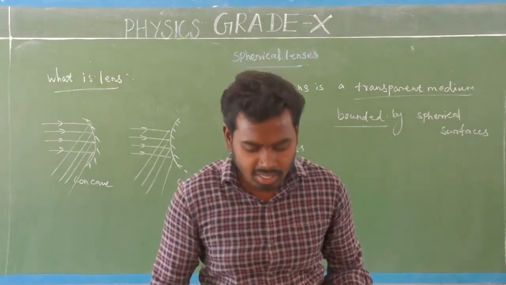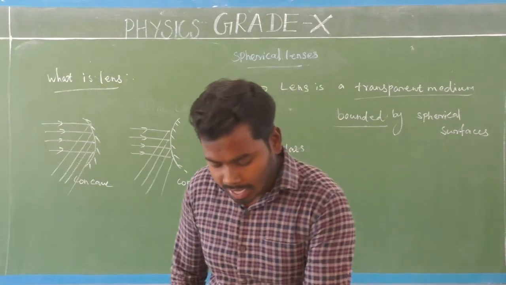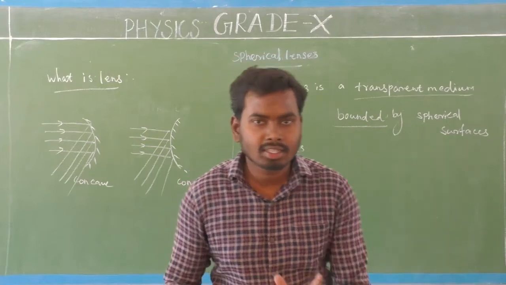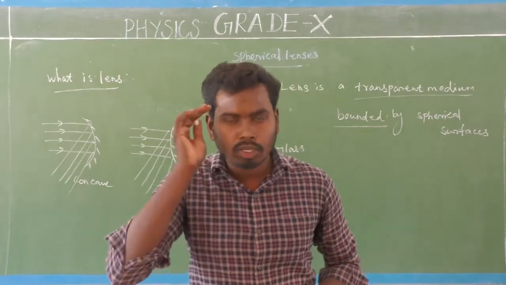Yes, because a lens is a transparent medium. It's very simple, so keep it in mind.